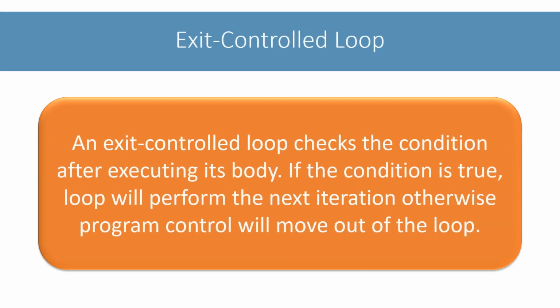An exit controlled loop checks the condition after executing its body. If the condition is true, loop will perform the next iteration, otherwise program control will move out of the loop. The do while loop is an exit controlled loop.